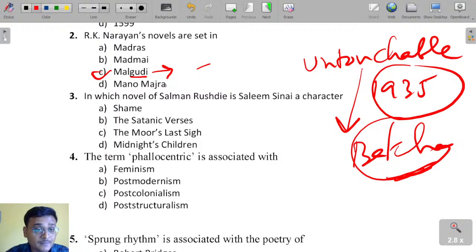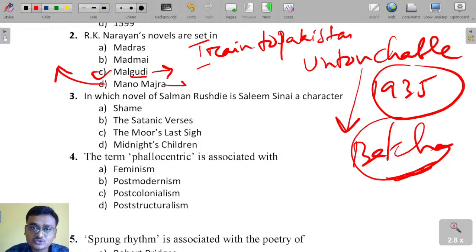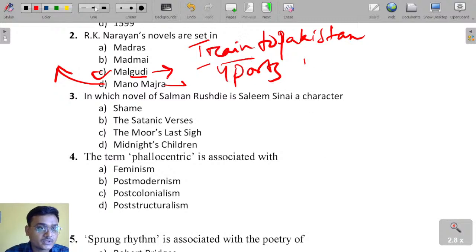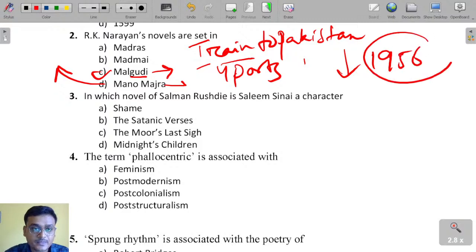And here you see Manomajra. Manomajra is the fictional setting of Train to Pakistan, which was written by Khushwant Singh. Train to Pakistan has four parts and was published in 1956. Manomajra is the fictional setting in that novel by Khushwant Singh.